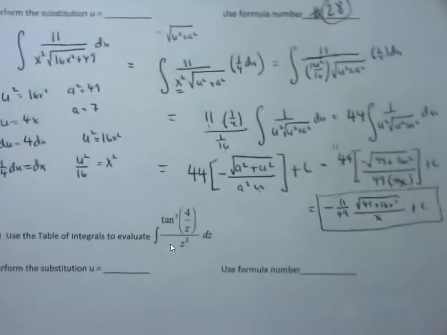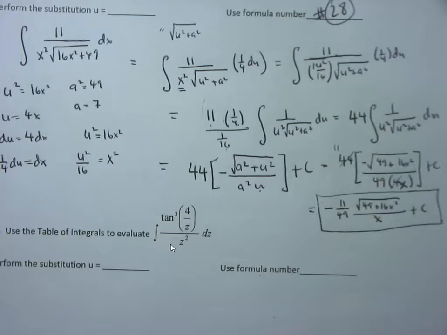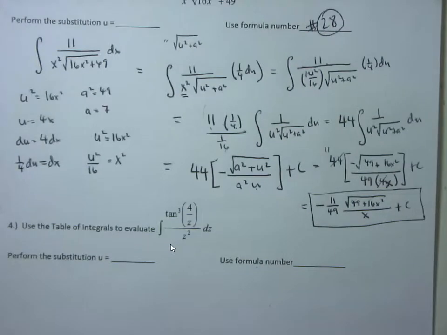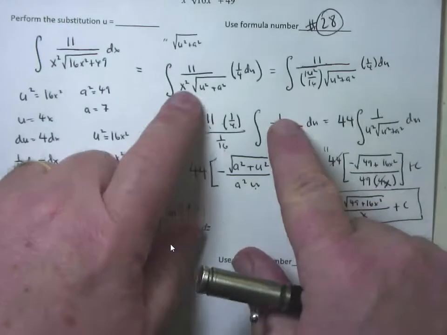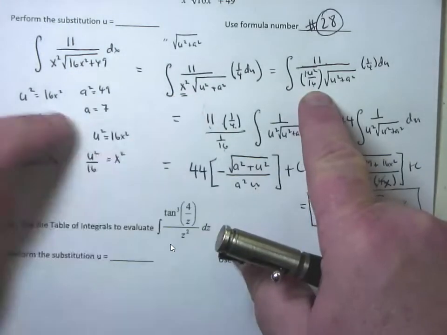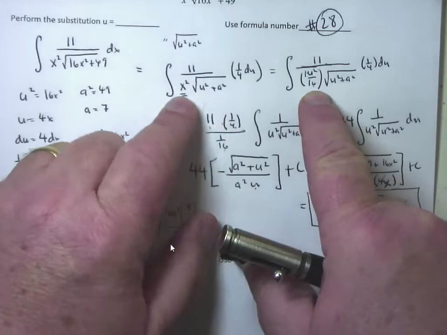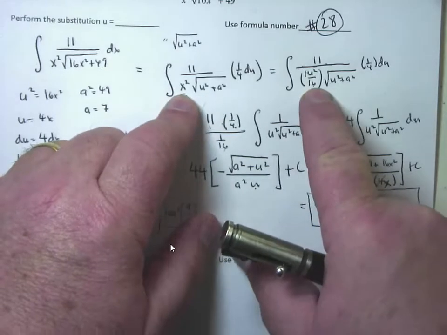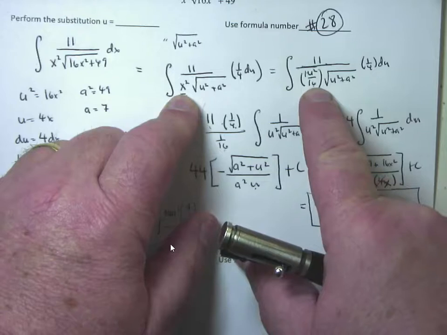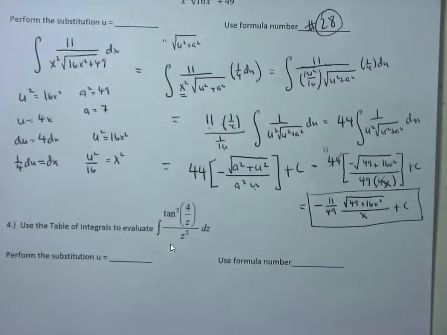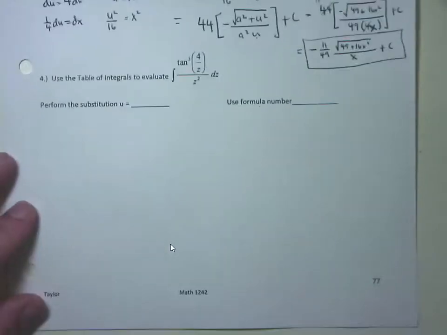So even the cleaning up of this stuff is what typically gives people a little bit of fits once they actually get the formula. But remember, it's u substitution. Whenever you let u equal something, you take its derivative and whatever's in front of that dx, move it to the du side, and then with the stuff that's left over, you're going to have to somehow solve for, in this case, the x squared, and turn it in terms of u. That was u squared over 16. And then go look for formulas. So that being the case, take a look at the next guy.